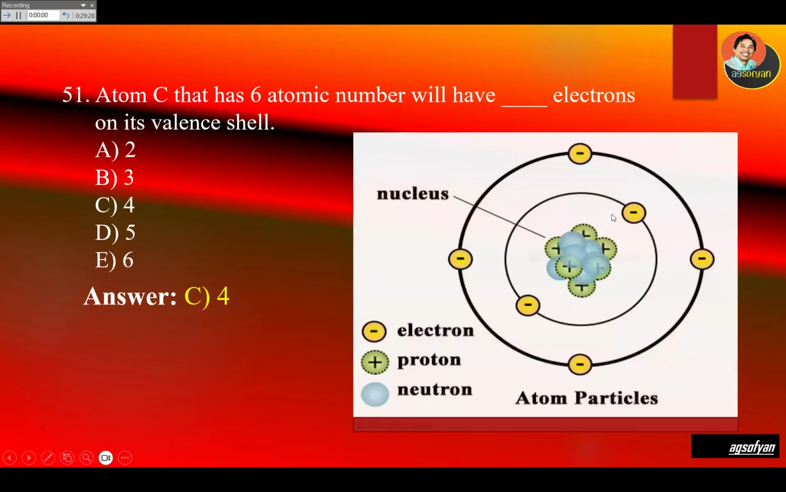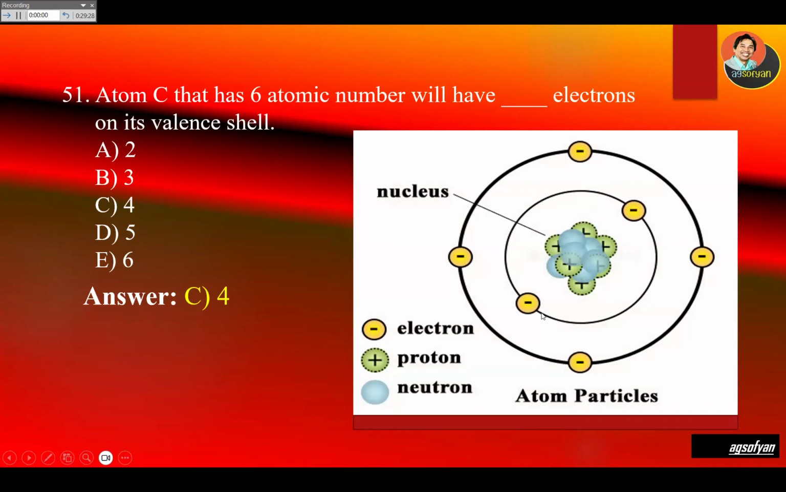Okay, so remember the first cell can only take two and the rest will be on the second cell. This is the outermost cell, the valence shell, it will carry four. Okay.